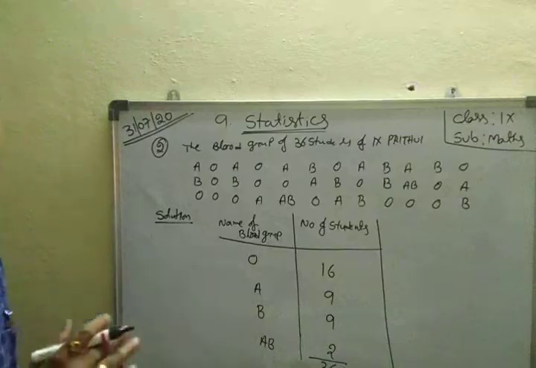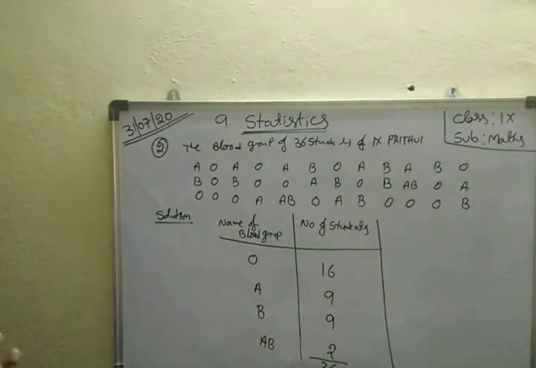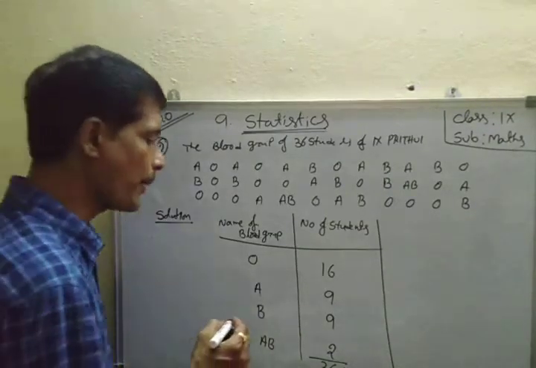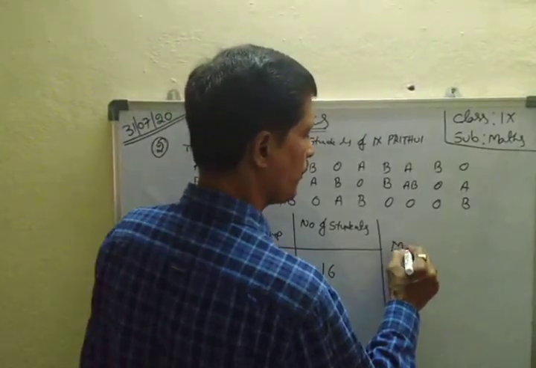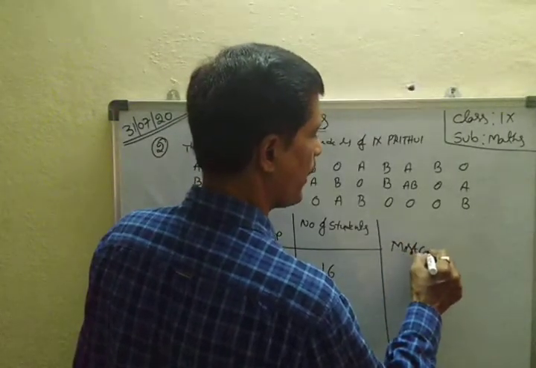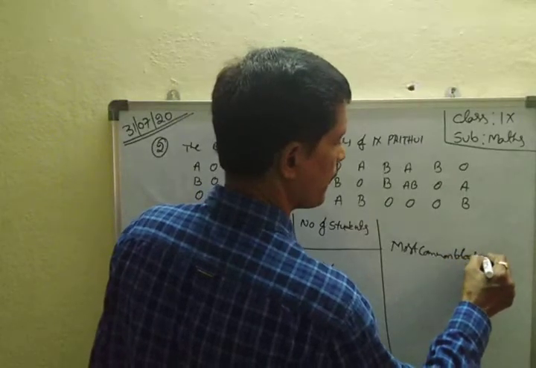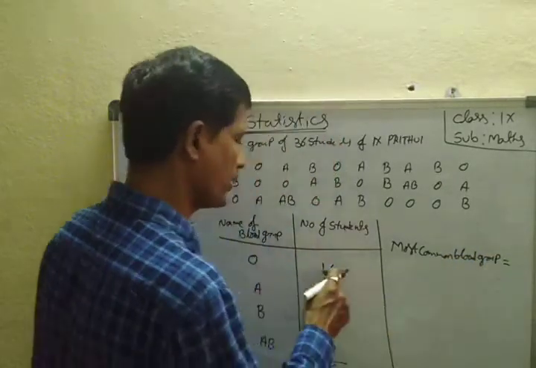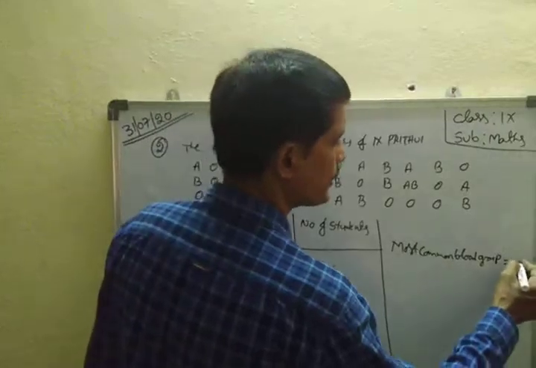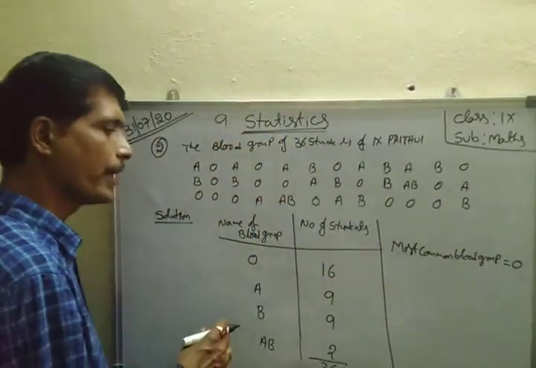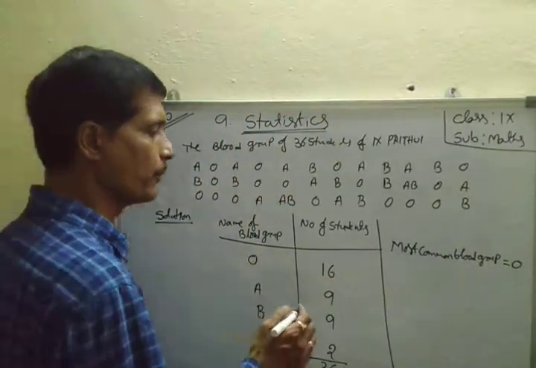Next one is asking the most common blood group. Most common blood group is what? The blood group which is highest, therefore that is O. Next, what is being asked?